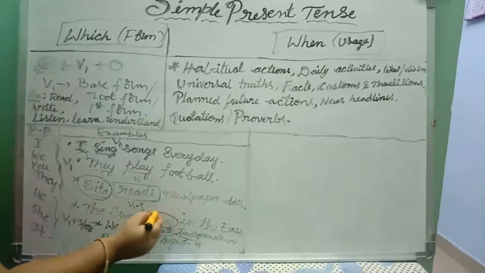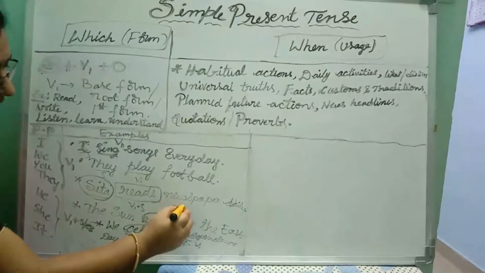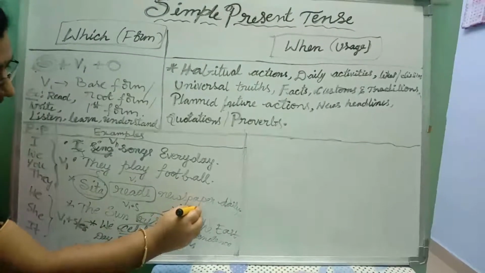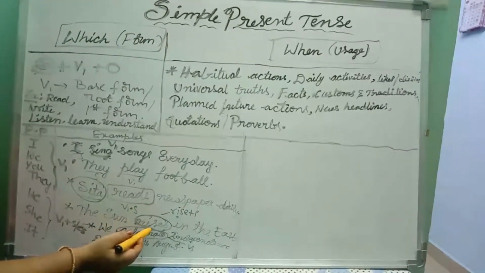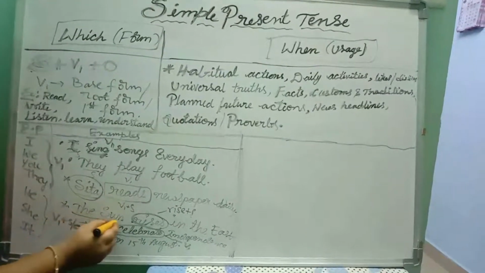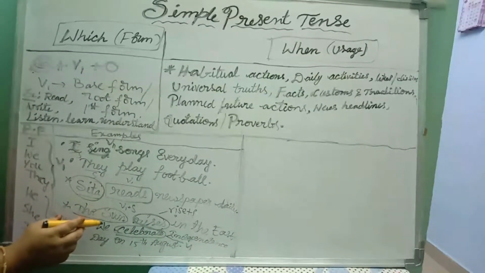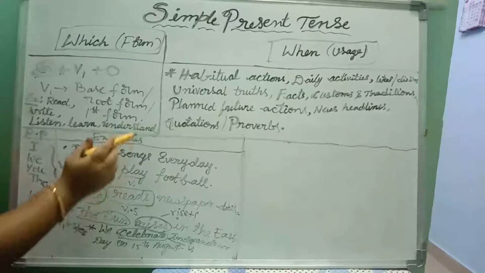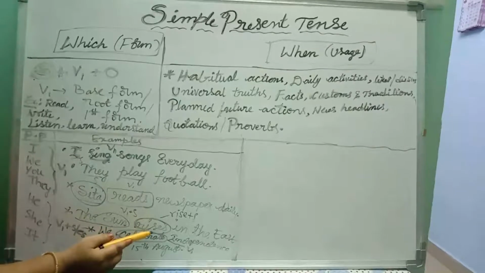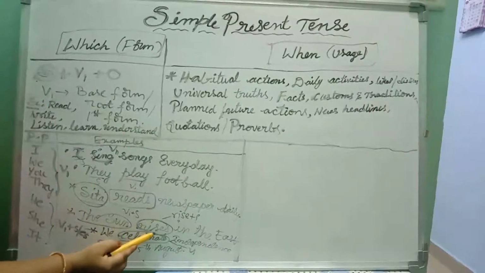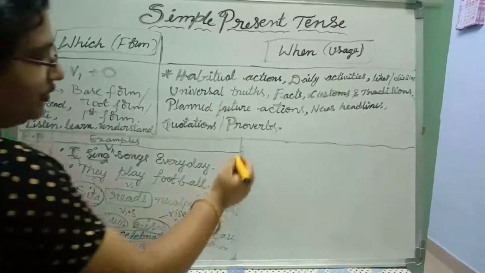See, observe the verb form here. In the previous example, the sun rises in the east. Rise plus s. Right? So, why did we add es to the verb here? Because sun is the third person singular. Okay. Already we know the rule. If the subject is in the third person singular, we have to add s or es at the end of the verb. Okay. So, let us take some more examples.